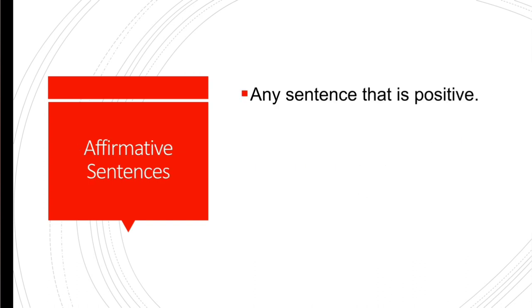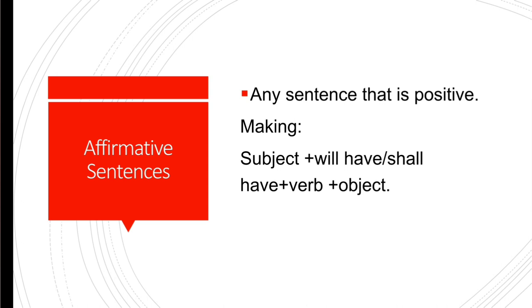Okay, so let's see affirmative sentences. Any sentence that is positive is known as an affirmative sentence. Let's see the making of affirmative sentences in future perfect tense. Subject plus will have or shall have according to the subject plus verb plus object at the end sign of period. Just keep it in your mind that shall have is always used with I and we only, and will have will be used with all the nouns and with all the pronouns except I and we. So let's see which form of verb we'll use with will have or shall have. Third form of verb, that is also known as past participle. Keep it in your mind, please.